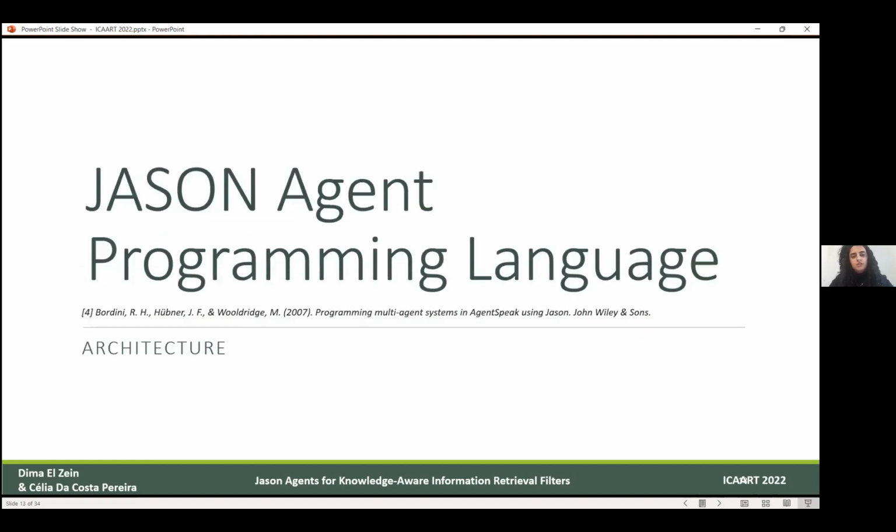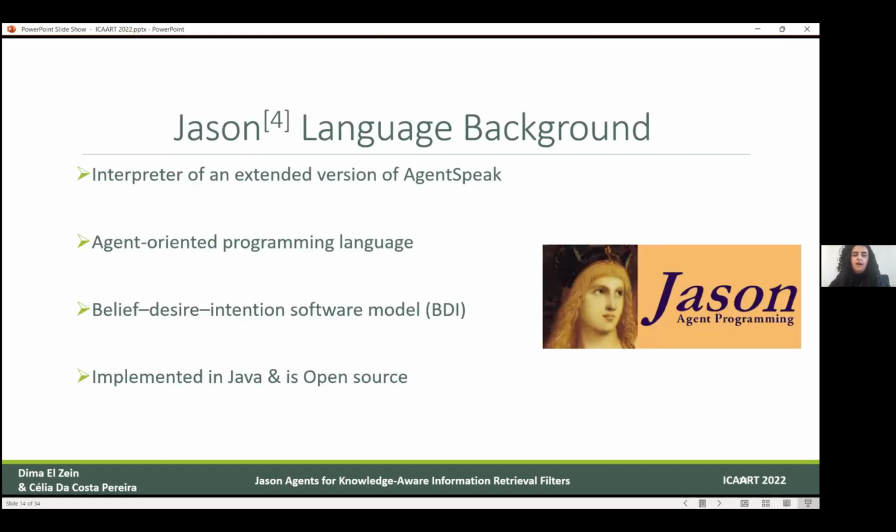I will discuss a bit about the Jason architecture and how it works, for those who are not familiar. We used the standard Jason, which has an extended version that we also proposed in another paper. First, it is an interpreter of an extended version of AgentSpeak. It is known as an agent-oriented programming language modeled on the belief-desire-intention architecture. One advantage of it is that it is written and implemented in Java. It's open source, so it's easy for programmers to modify it as they want or to integrate it with their own programs.